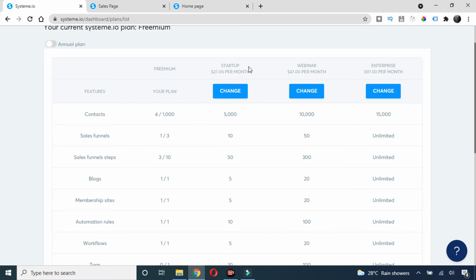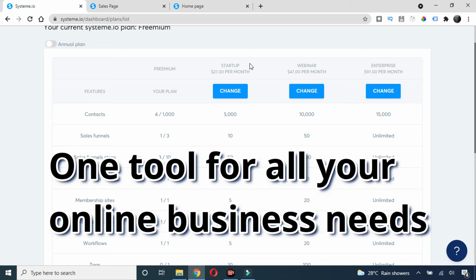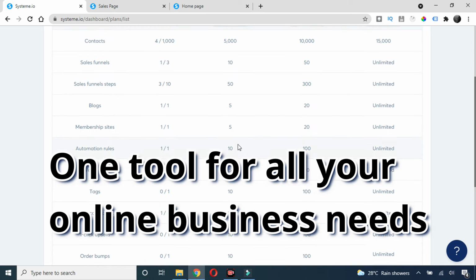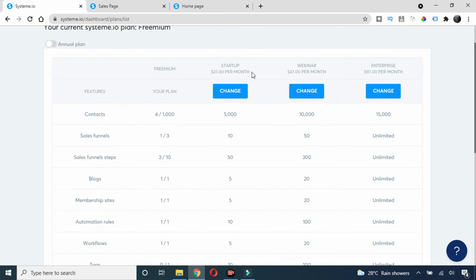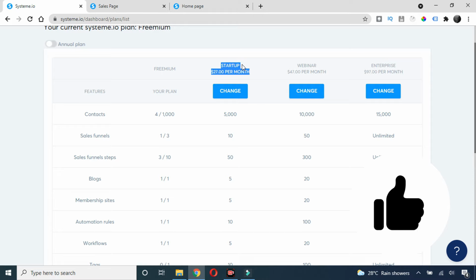Okay, and the best part is that with this plan you are getting everything. Like, you don't need a separate tool for a landing page, a separate tool for email marketing, a separate tool for automation and all. Okay, everything is done and covered in this tool only. So I think this is a very great price, and yep, you can opt for this.